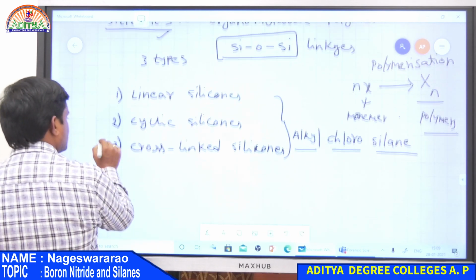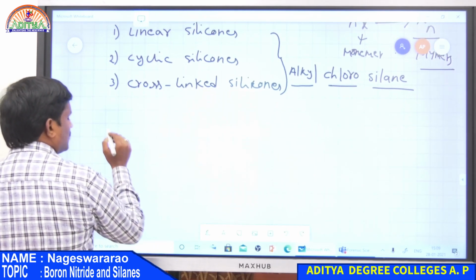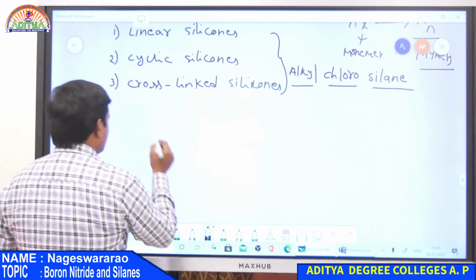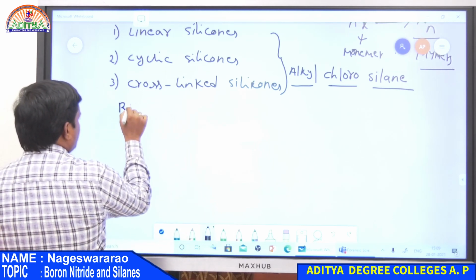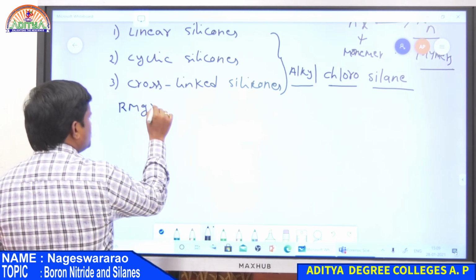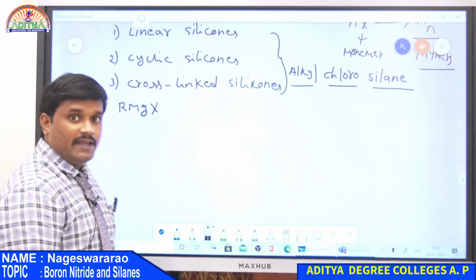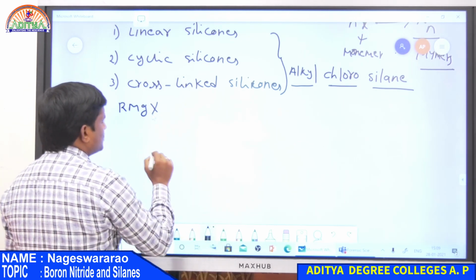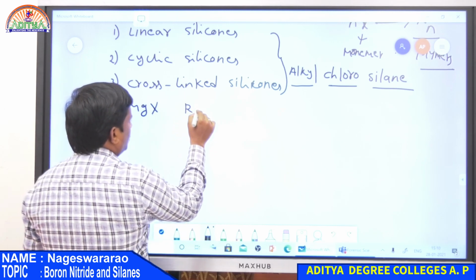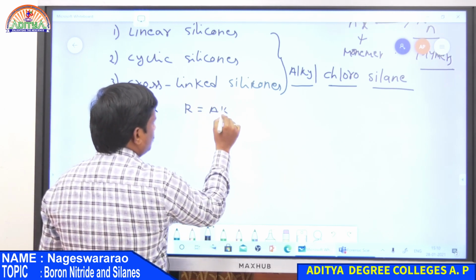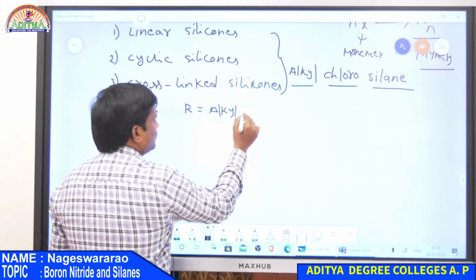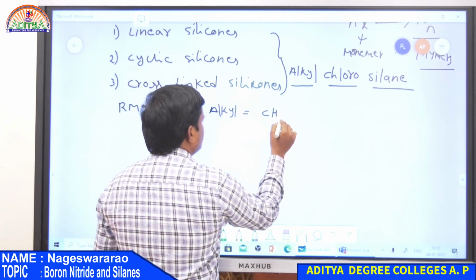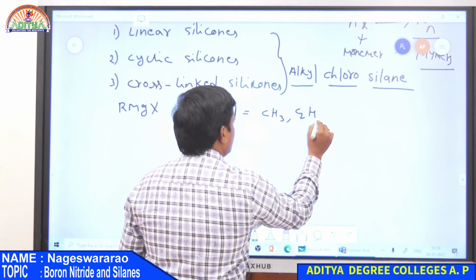So what is a Grignard reagent? A Grignard reagent has the formula RMgX. R is any alkyl group, Mg is magnesium, and X is a halogen. R is an alkyl group, that is either CH3 or C2H5, like that.